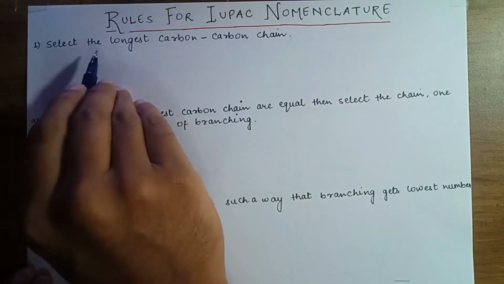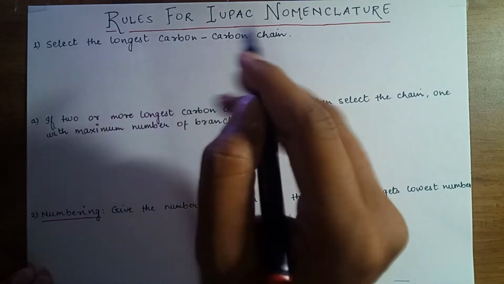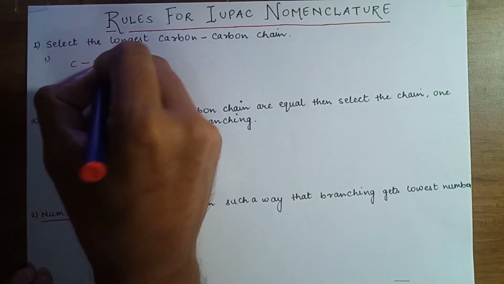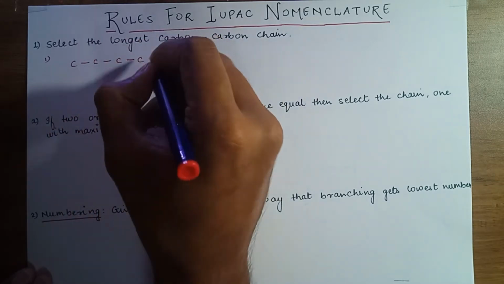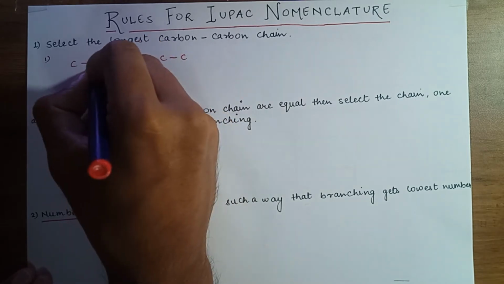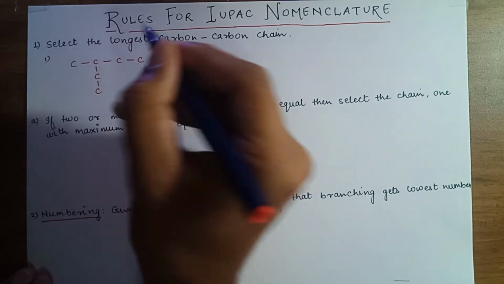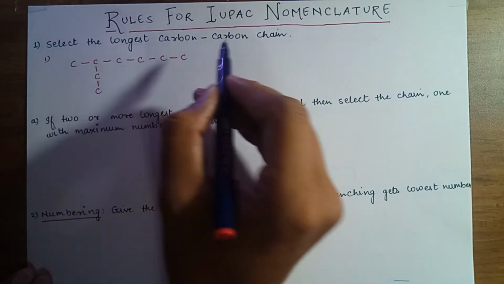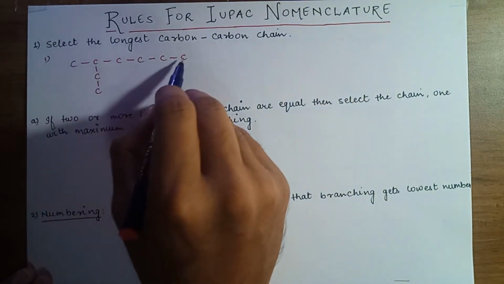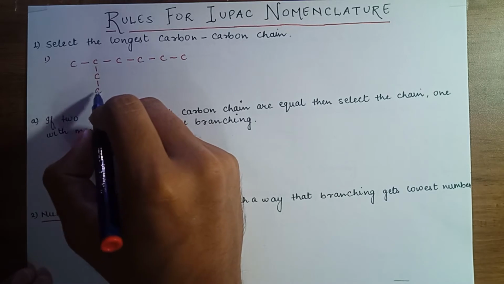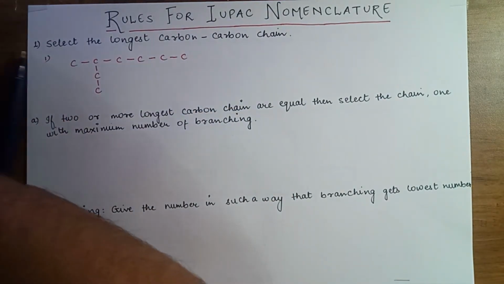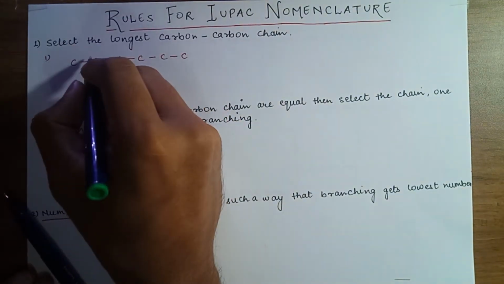First, select the longest carbon-carbon chain. You will see this by taking an example. So first select the longest continuous carbon-carbon chain. 1, 2, 3, 4, 5, 6. Second possibility: 1, 2, 3, 4, 5, 6, 7. So the chain with 7 carbons is my longest carbon-carbon chain.